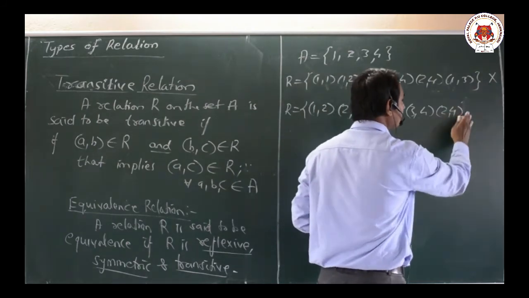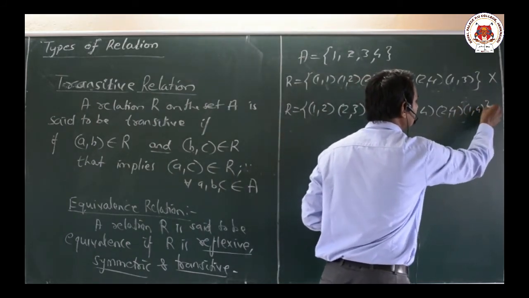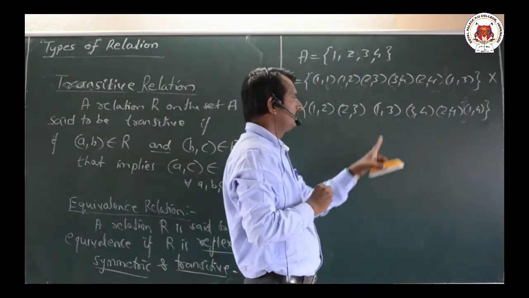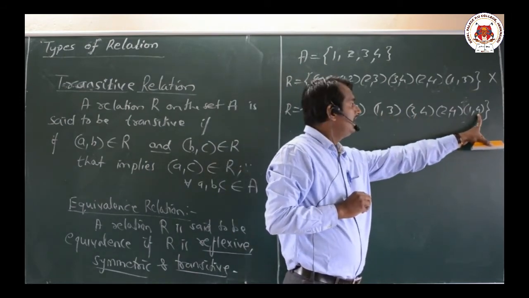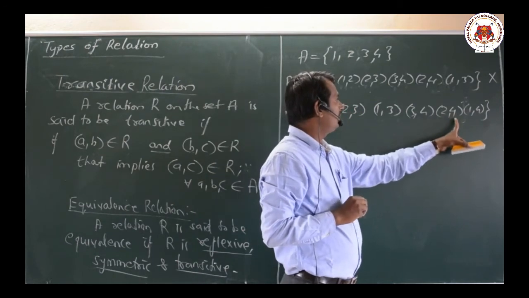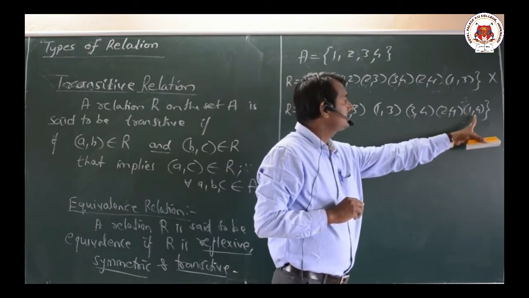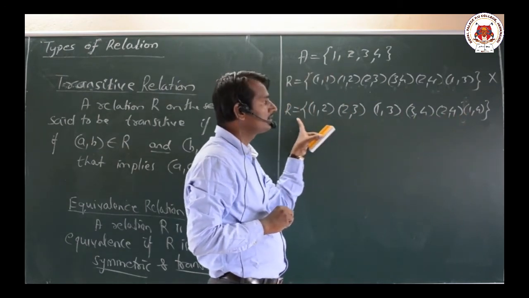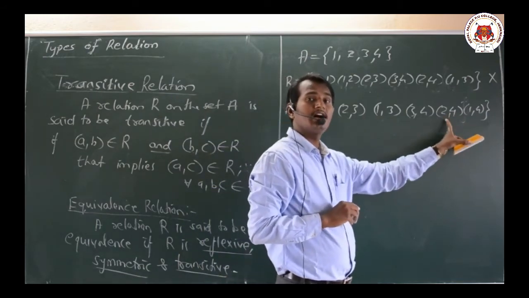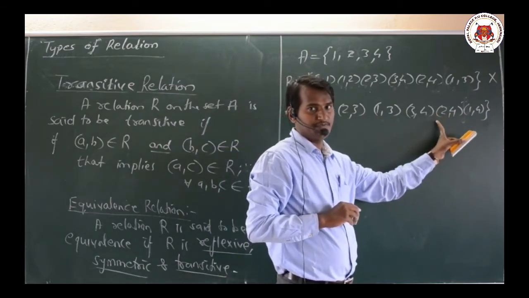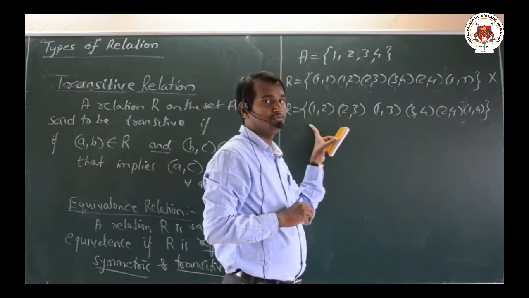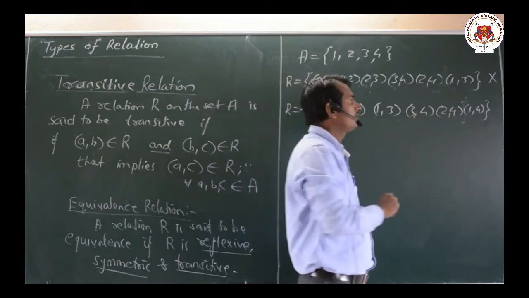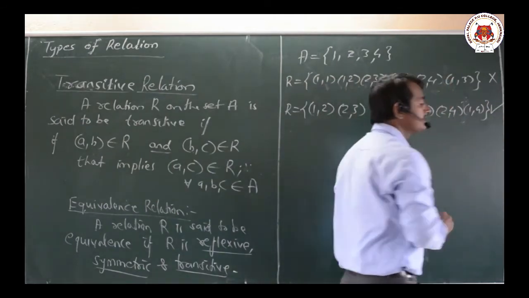For our convenience, let us write here (1,4). Now see here, (1,3), (3,4), we are having (1,4). At last, (2,4) we have. Anything starting with 4 here? There are no terms starting with 4, and it doesn't harm our definition of transitive. Why? Because for (2,4) we should have any other ordered pair starting with 4 here. We don't have, therefore it is transitive.